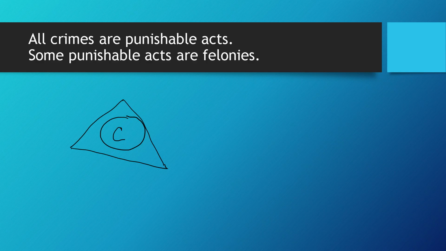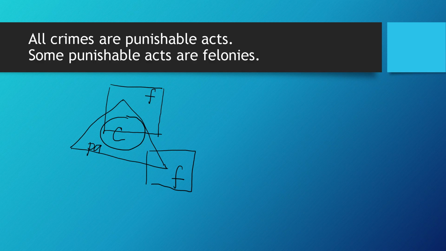Okay, and then it says some punishable acts are felonies. So felonies would be in a square, which includes just a part of the punishable act, but take note that it is also very possible for us to have a square in this part. So now this is an illustration of when we have two possible graphs or drawings for felonies.